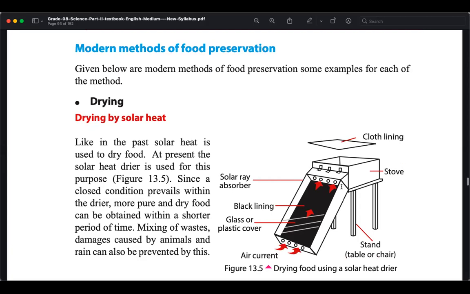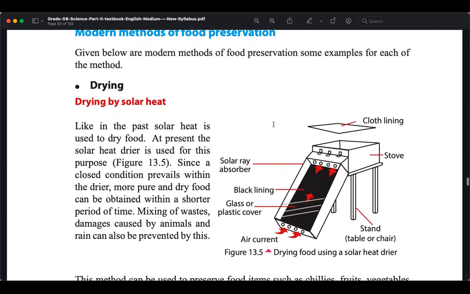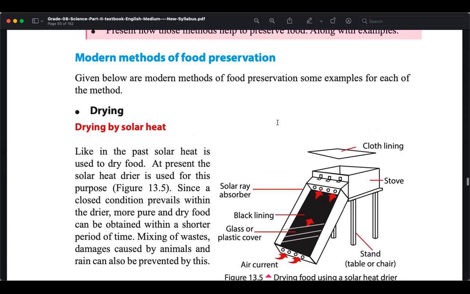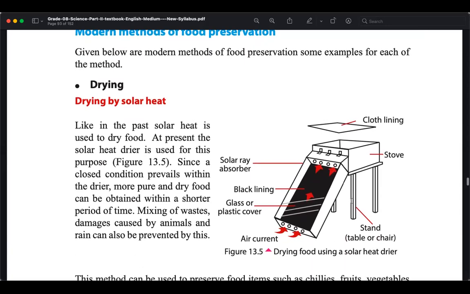This is a solar heater oven, and you can keep things in it and dry them. Just putting it in sunlight will do that, but this will speed up the process.